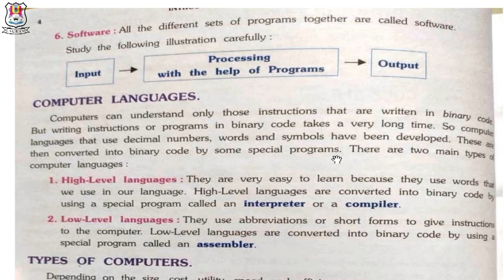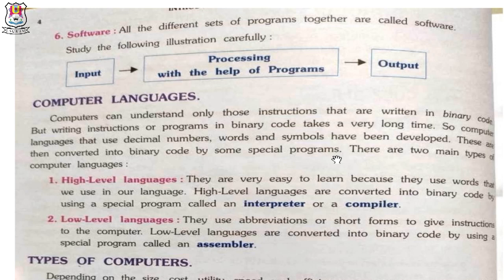There are two types of language. First, HLL. HLL is the full form of high level language. They are very easy to learn because they use words that we use in our language.